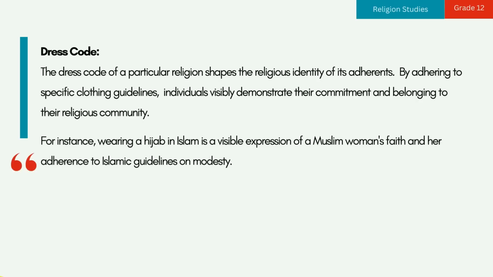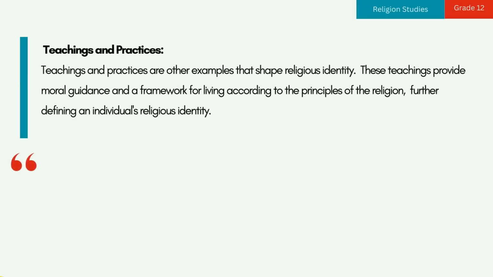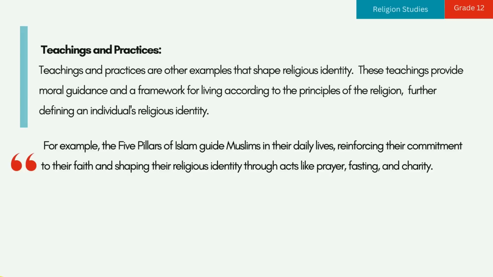For instance, wearing a hijab in Islam is a visible expression of a Muslim woman's faith and her adherence to Islamic guidelines on modesty. 4. Teachings and practices. Teachings and practices are other examples that shape religious identity. These teachings provide moral guidance and a framework for living according to the principles of the religion, further defining an individual's religious identity. For example, the 5 pillars of Islam guide Muslims in their daily lives, reinforcing their commitment to their faith and shaping their religious identity through acts like prayer, fasting, and charity.